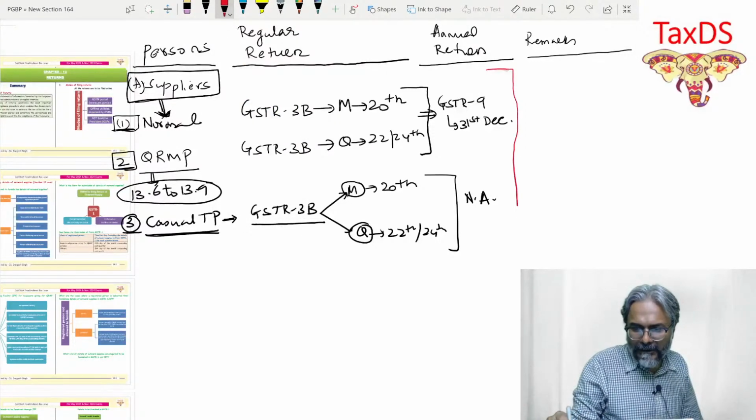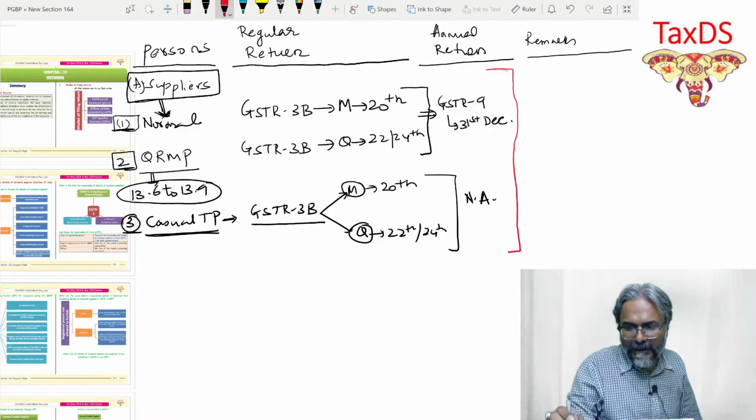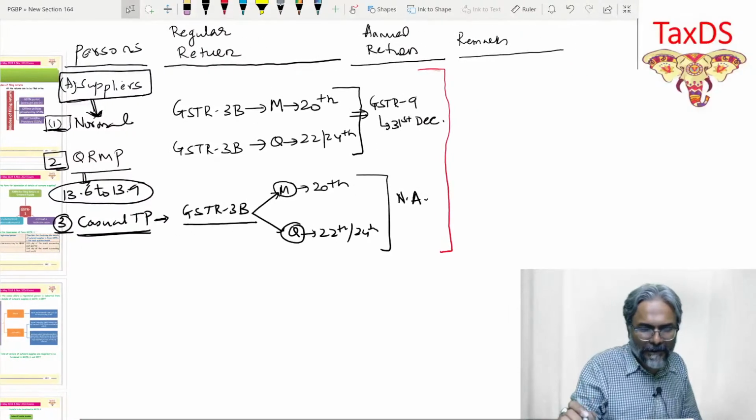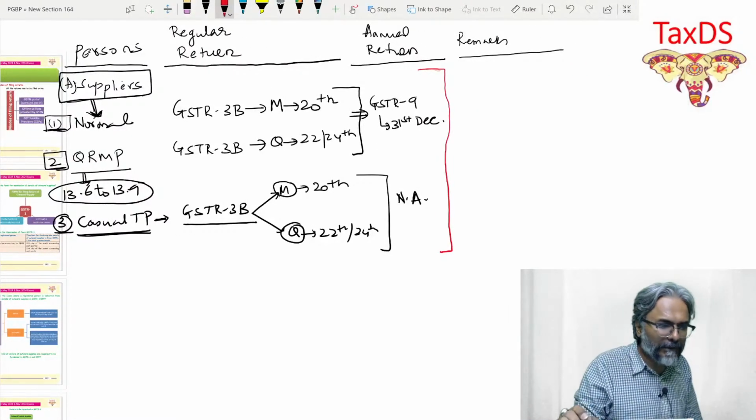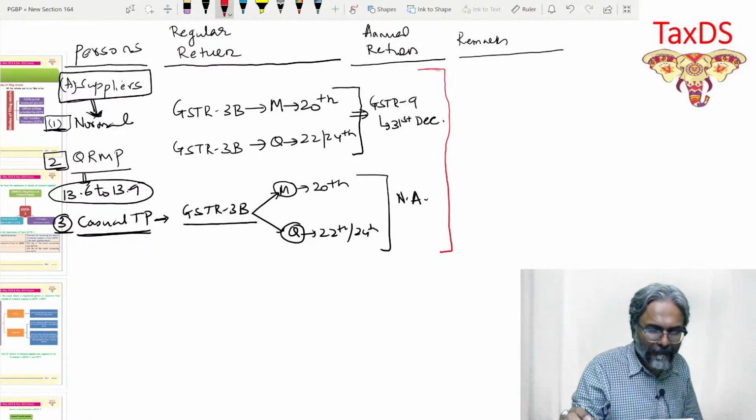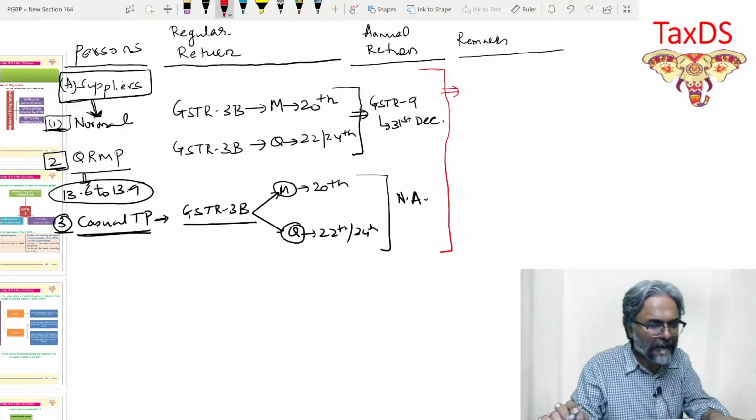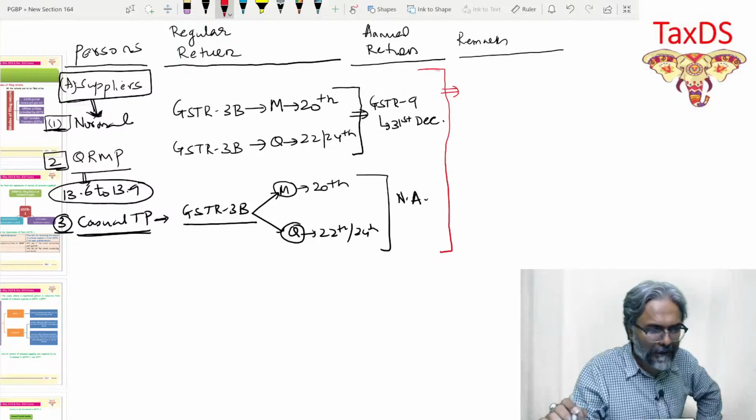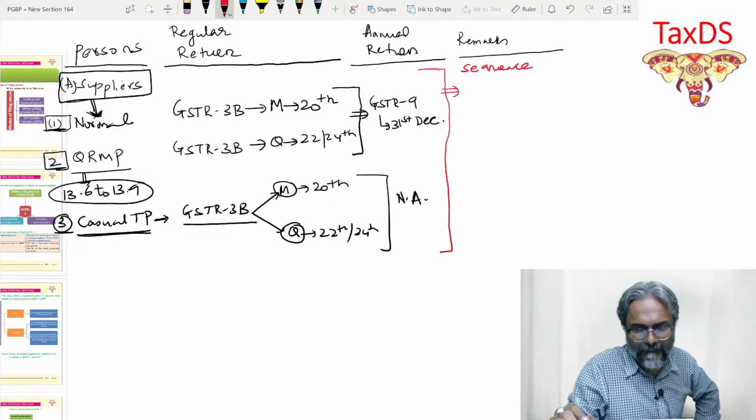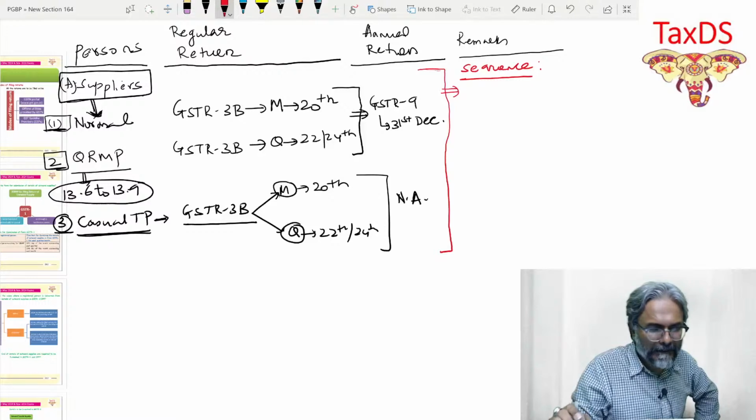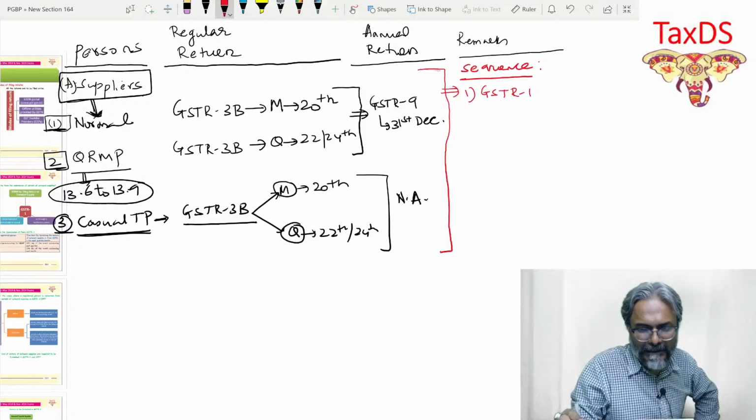These 3 points together, the remark is common, students. And what exactly is the remark, students, in this context? If you see very carefully, they will have the common remark, which is what? The sequence in this case, students, is the first one, GSTR1.